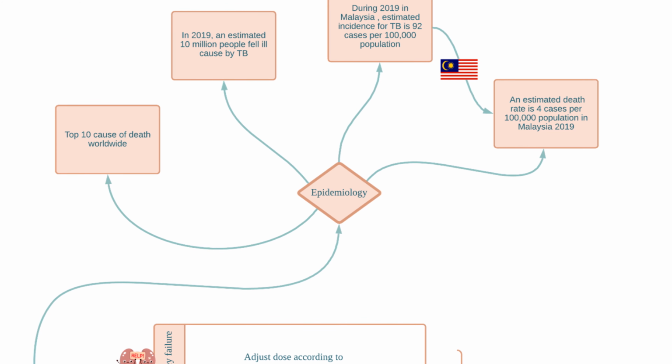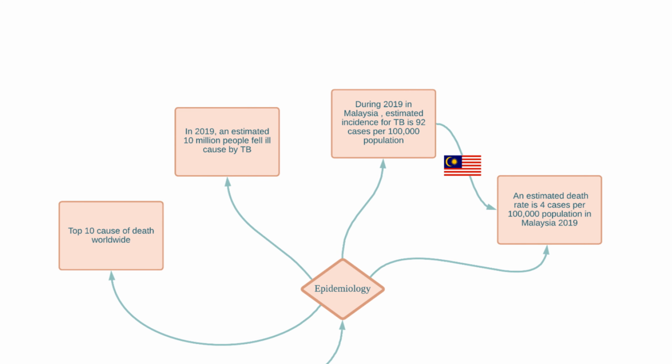Next is the epidemiology of tuberculosis disease. Tuberculosis ranks in the top 10 causes of death worldwide. In 2019, an estimated 10 million people fell ill due to TB. 1.2 million TB deaths were among HIV-negative people, and 208,000 deaths among HIV-positive people. In 2019, Malaysia estimated a TB incidence of 92 cases per 100,000 population, and a death rate of about 4 cases per 100,000 population.